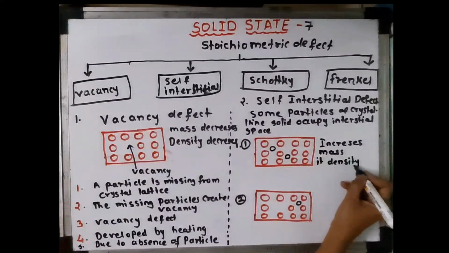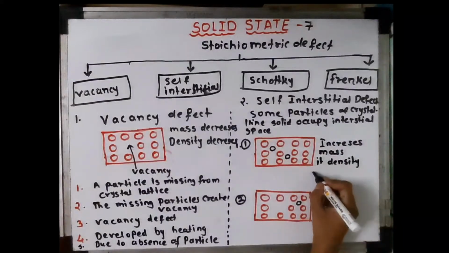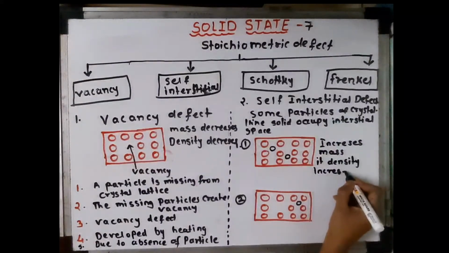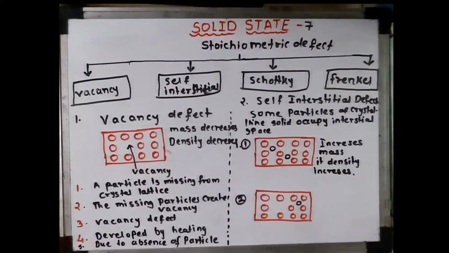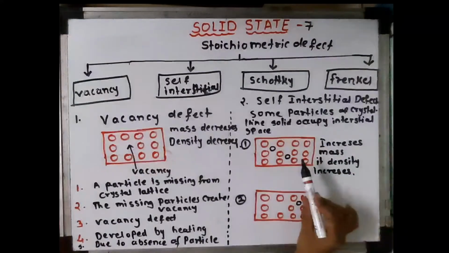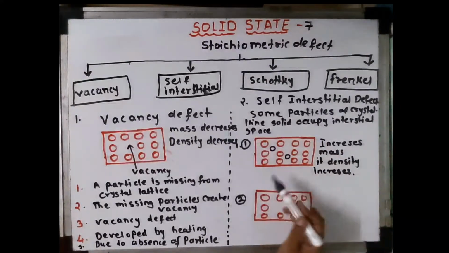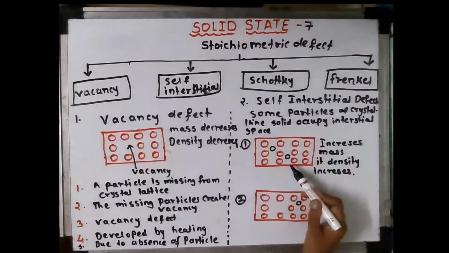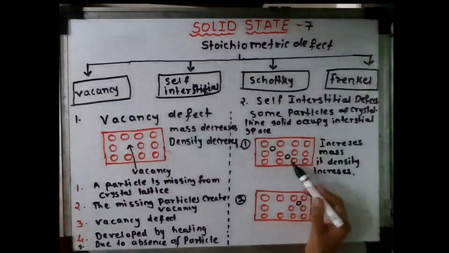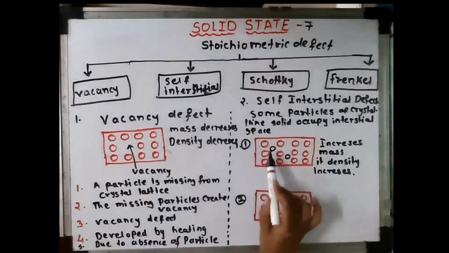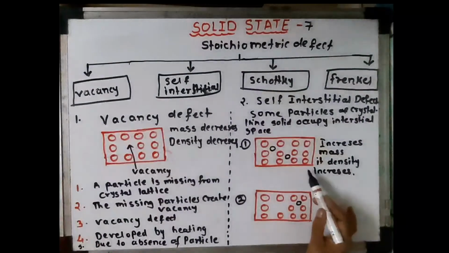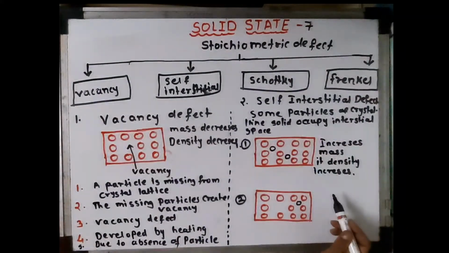This point is very important. Density increases. Questions like this come in CET. So in interstitial defect, two or more extra particles occupy the interstitial space. As a result, its mass increases and its density also increases.